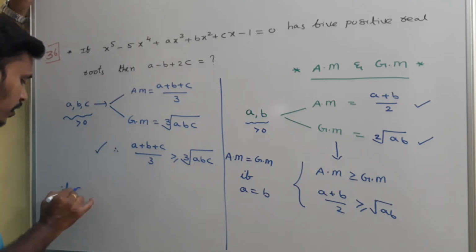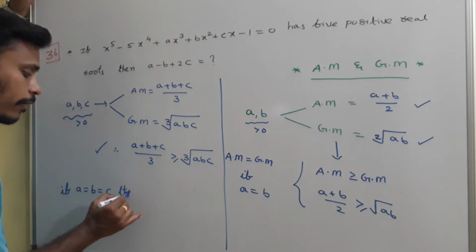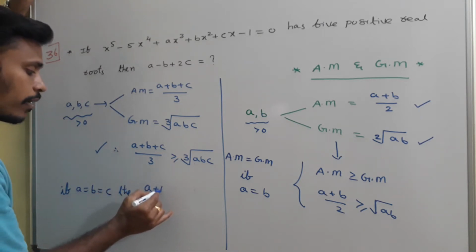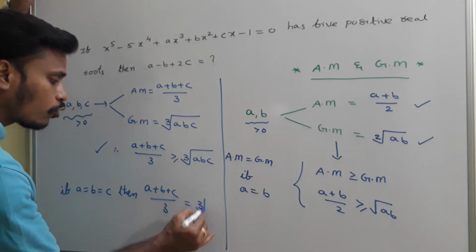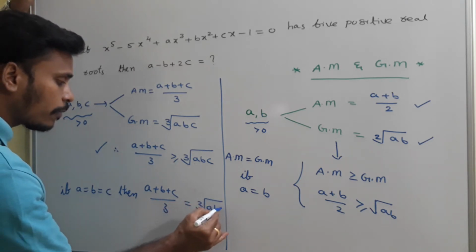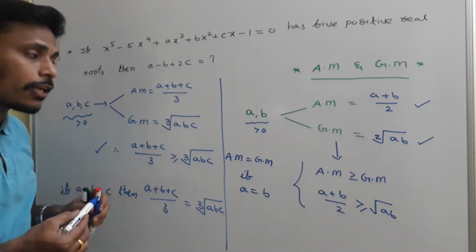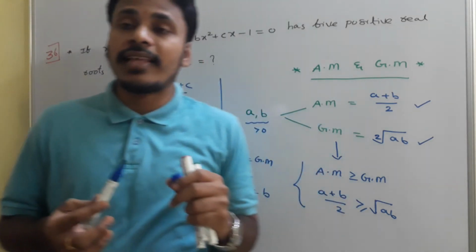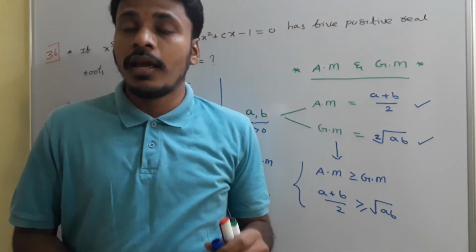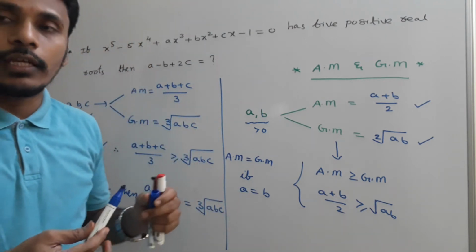But if a is equal to b is equal to c, then what will happen? Then a plus b plus c by 3, the arithmetic mean, is equal to cube root of abc, the geometric mean. Once again I am repeating, arithmetic mean is always greater than or equal to geometric mean, and the equality holds only if those numbers are equal.